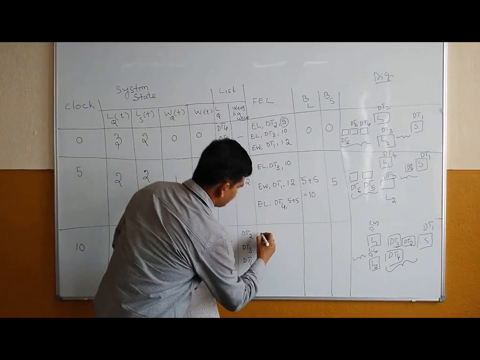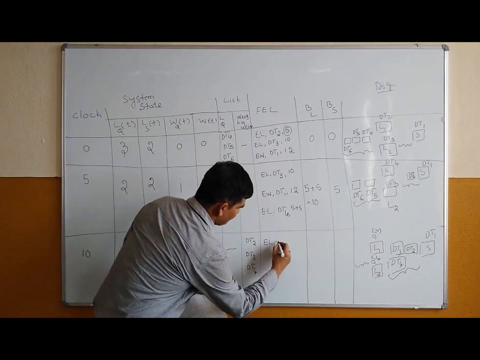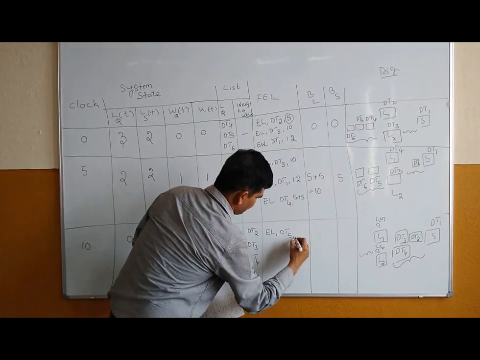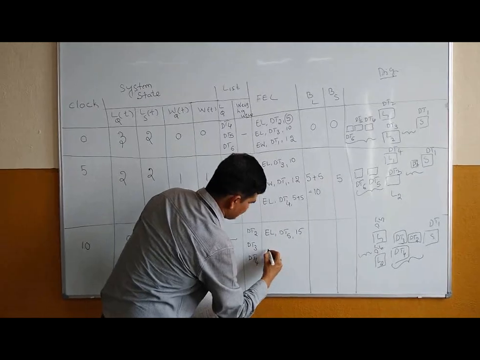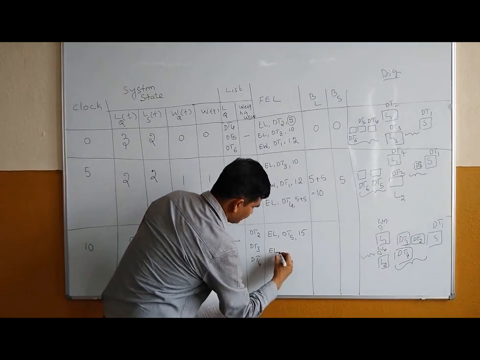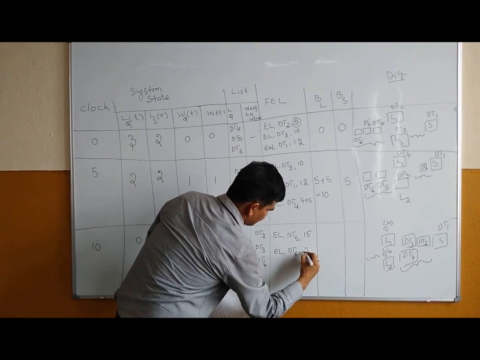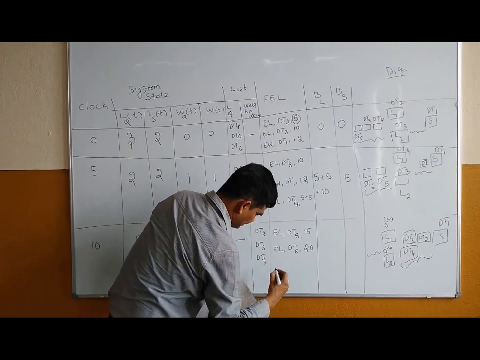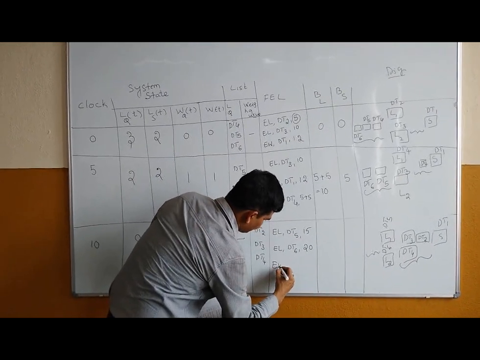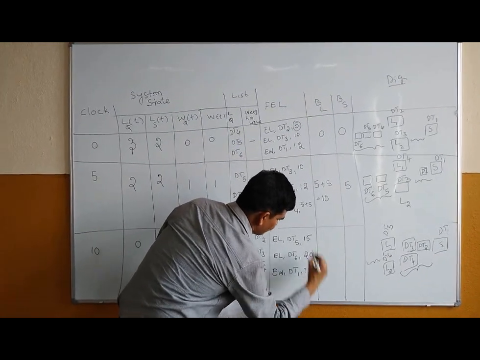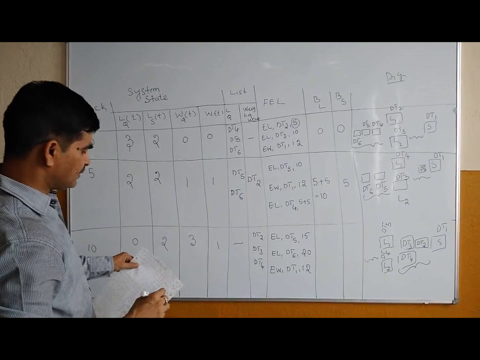If you look at the end loading time of dt5, it is 15 minutes. Then EL, the end loading time of dt6, is say 20. Then end weighing of dt1 is at time t is equal to 12.